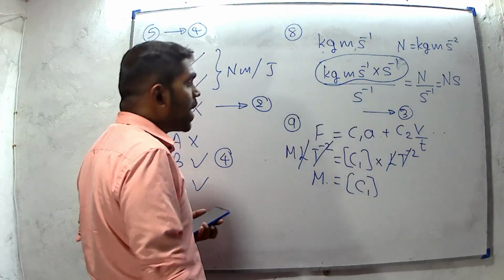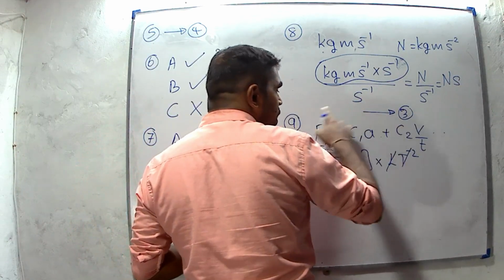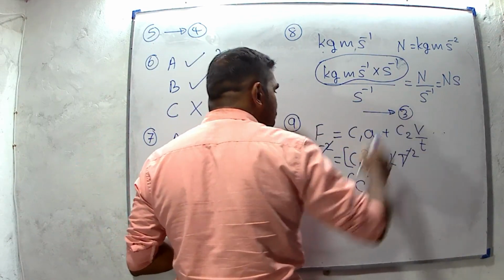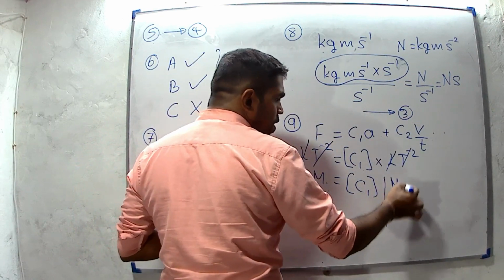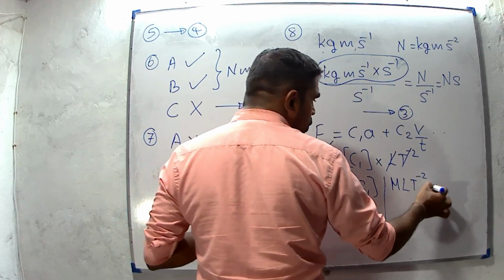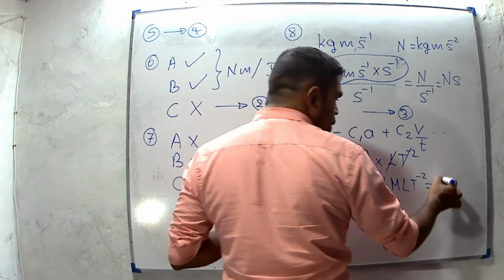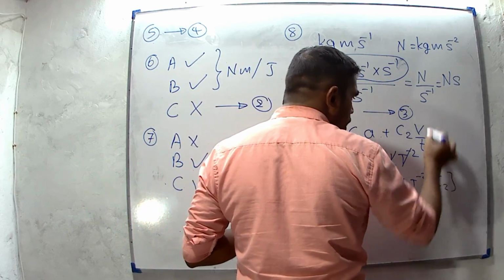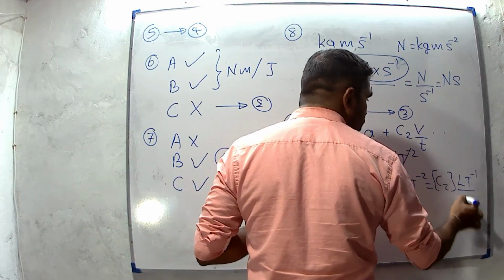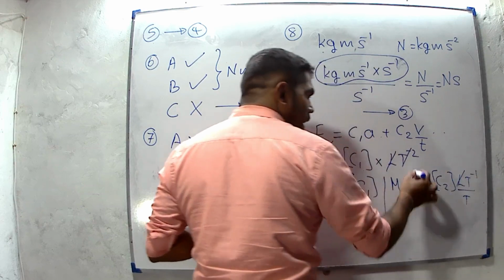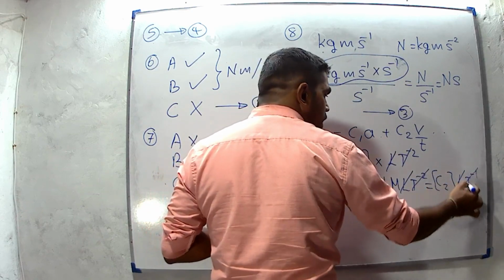And with the same method, dimensions of force should be equal to dimensions of this part. Then dimensions of force, M L T minus 2, should be equal to dimensions of C2 multiplied by velocity, L T minus 1, divided by T. We can cancel out one L term, and T minus 2 with this T term.